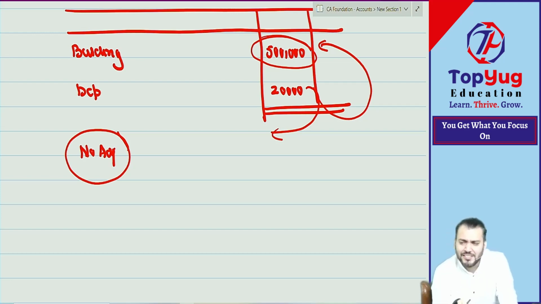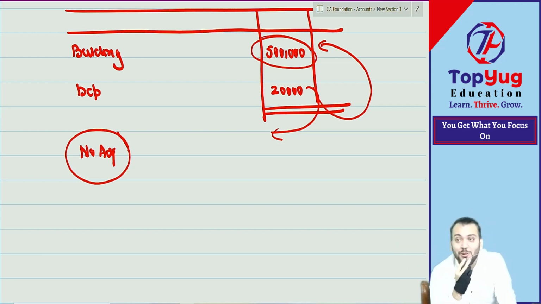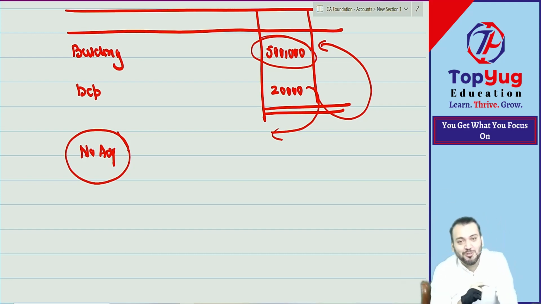I knew you would make this mistake, and because of that reason I have given it. Otherwise I don't have time. Why would I give it? And believe me, you are at CA Foundation level. Sometimes I ask this question at CA Inter level. Sometimes at CA Final level, those students also make mistakes. If a CA Final student makes a mistake, they should jump, not from the ground floor, but from the fourth floor. Correct? So nothing to worry, we are at CA Foundation level, it's fine.